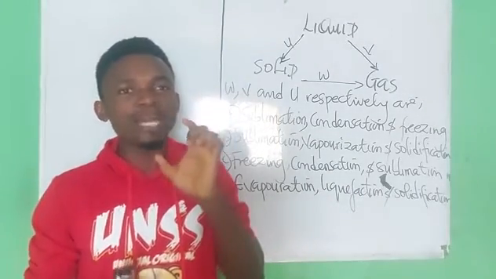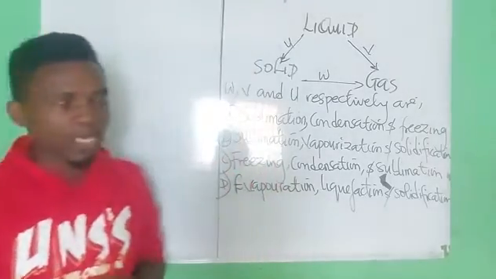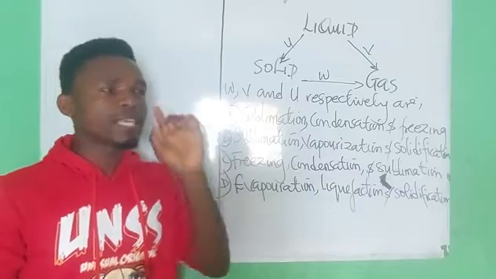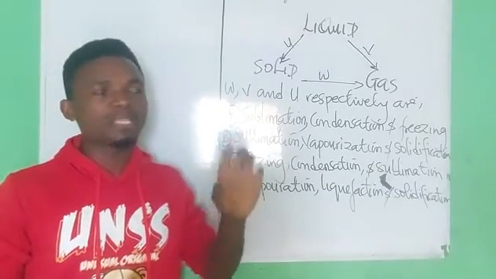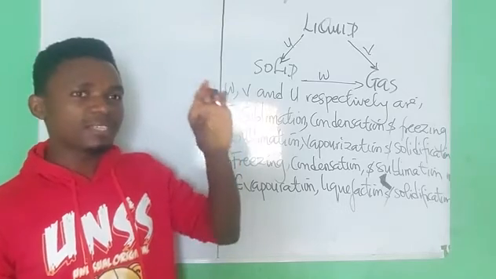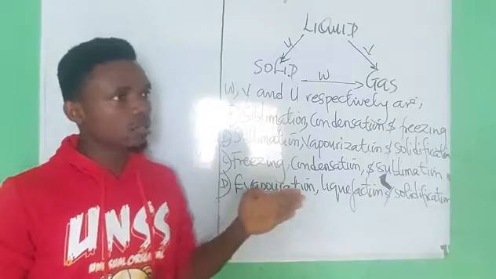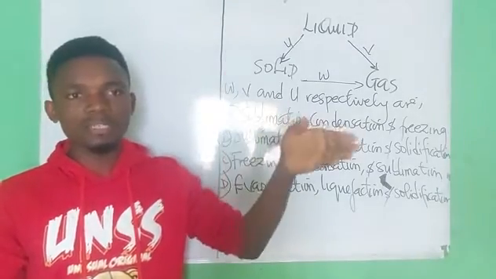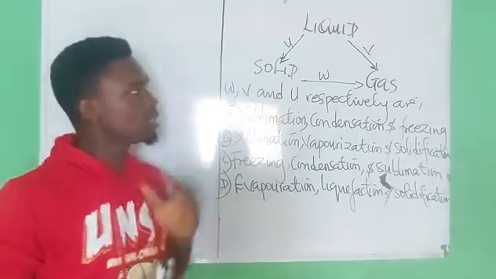The fundamental unit of every matter is called the atom. The fundamental unit of a given matter is called the atom, just as we say that the fundamental unit of living things is called the cell. The cell is to living things, then atom is to what? Matter. That is for that.